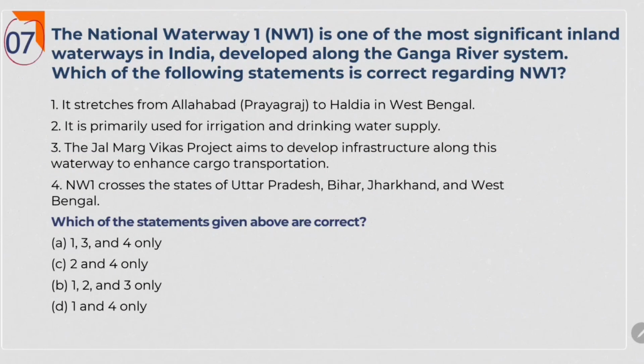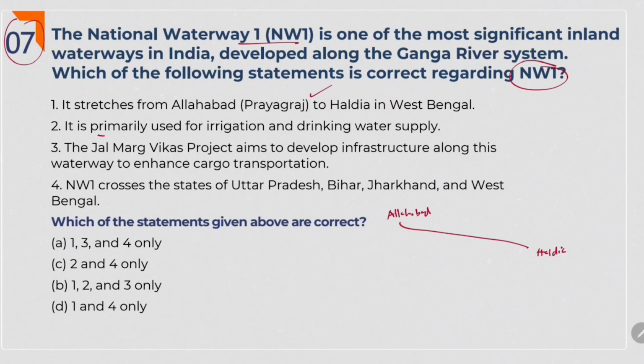Next one. National Waterway 1 is one of the most significant inland waterways in India, developed along the Ganga river system. Which of the following statements is correct regarding National Waterway 1? In the last paper also, we discussed that National Waterway 1 stretches from Allahabad to Haldia. So the first statement is right.